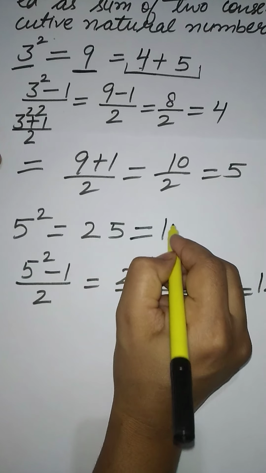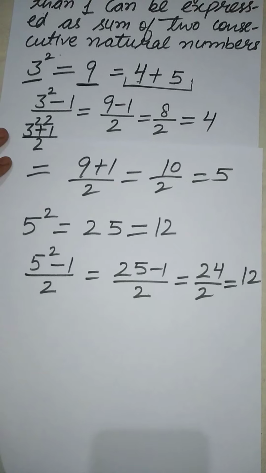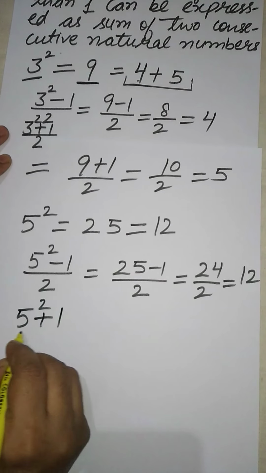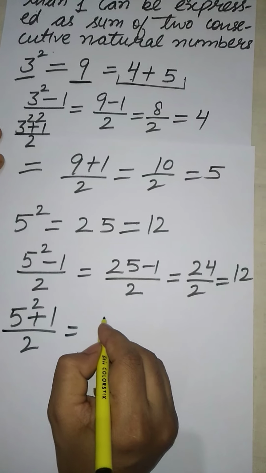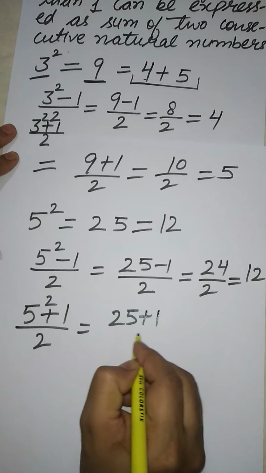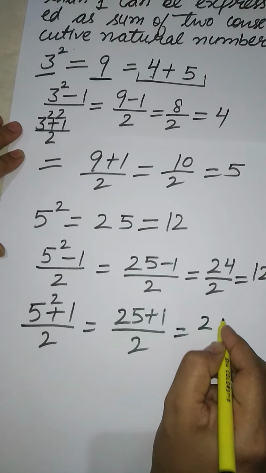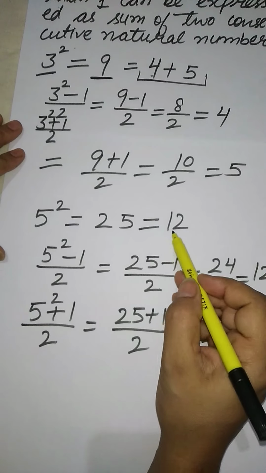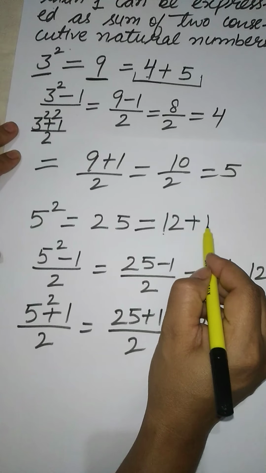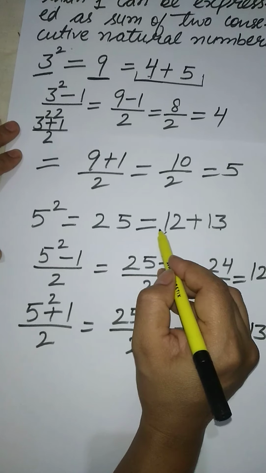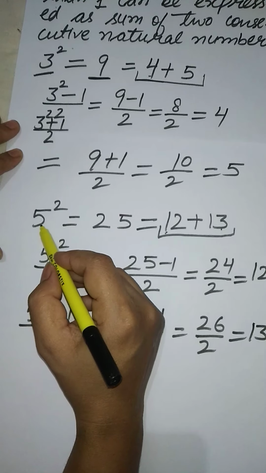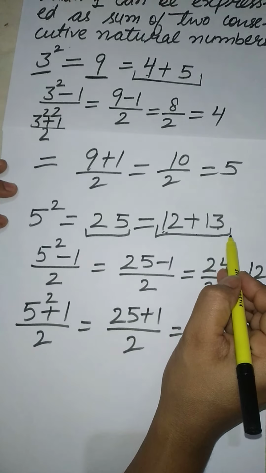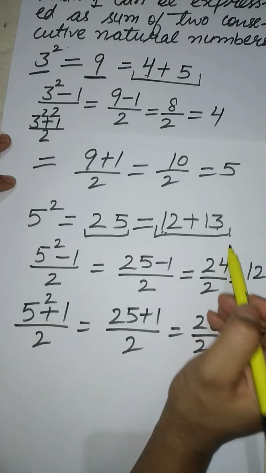Now, the first number is 12. Again, I can find the next number with this formula, 25 plus 1 by 2, that is 26 by 2, that is 13. Or you can simply write the next number after 12, that is 12 plus 13. So the square of 5, which is 25, can be expressed as the sum of two consecutive natural numbers.